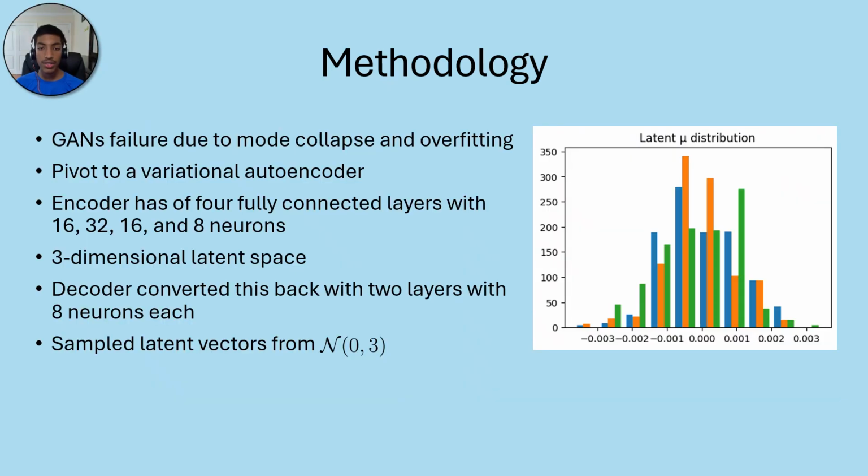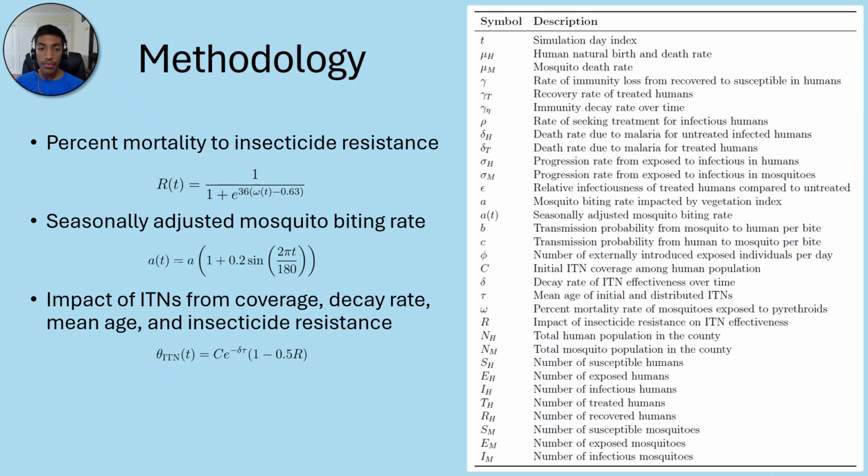We initially used GANs to model resistance trajectories, but pivoted to a variational autoencoder due to mode collapse and overfitting. The VAE learned a diverse 3D latent space, allowing us to generate varied resistance patterns by sampling from a widened distribution. These three equations explain how we computed insecticide resistance, seasonal mosquito biting, and ITN impact.